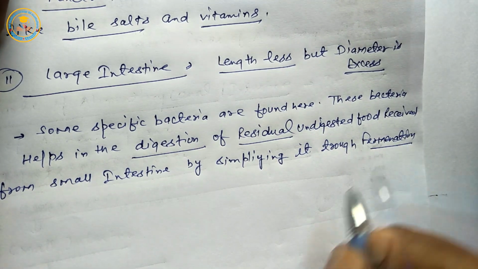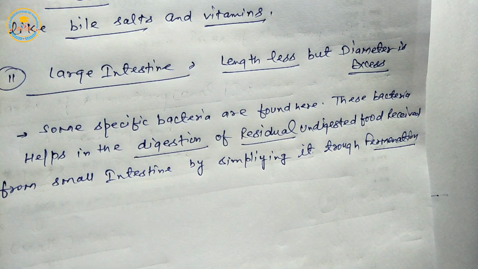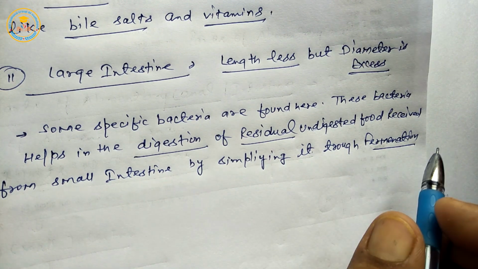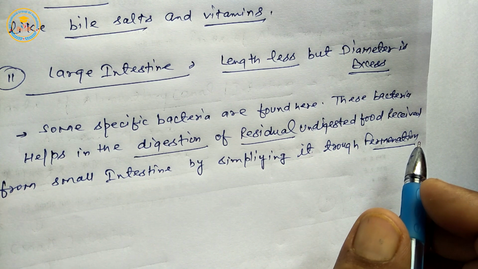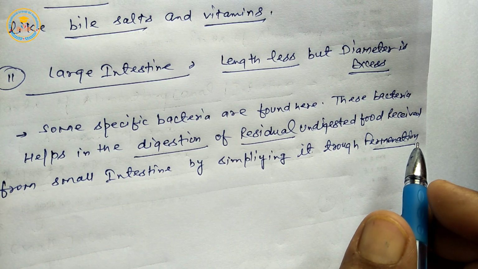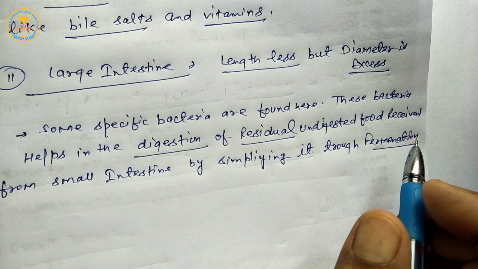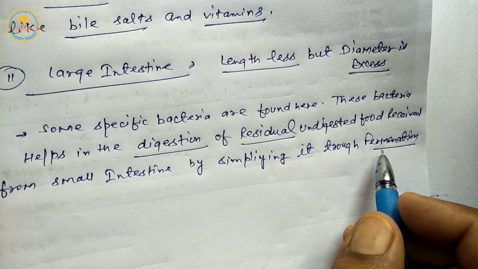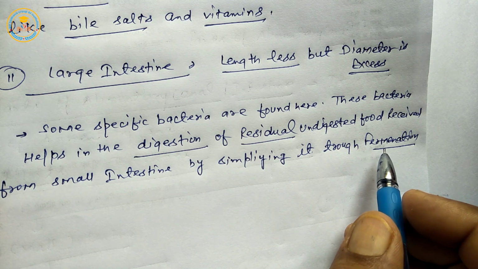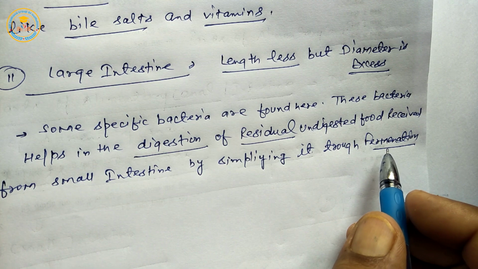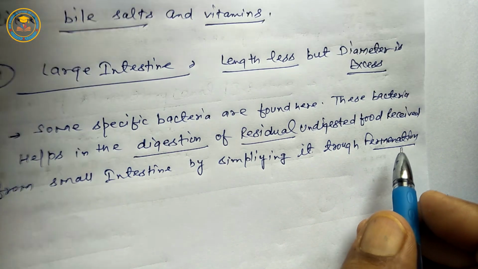Students, if food material is broken or converted into simple form in the absence of oxygen, it is called fermentation. If any complex food material is converted into small or simple food material in the absence of oxygen, it is called fermentation.